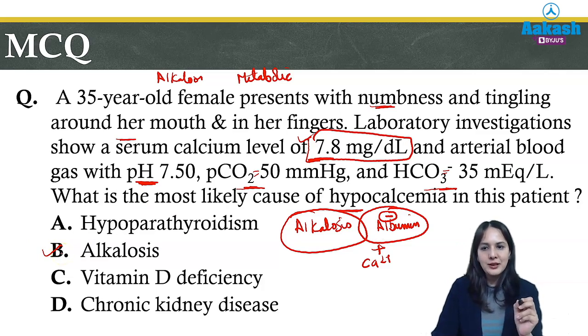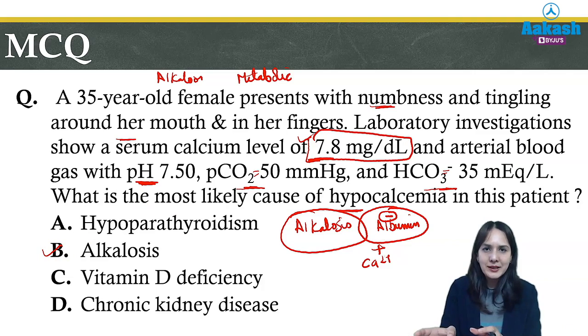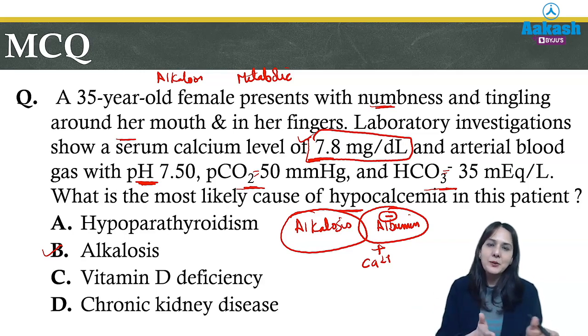So this was all about acid-base balance. So here you should know how to calculate an anion gap. What are the normal values? They are very important. They are not given in your exam. Then you should always understand that if carbon dioxide is going with acidosis, it means it is a case of respiratory acidosis. And if bicarbonate is going with acidosis, that means bicarbonate is decreased, and it means it is metabolic.